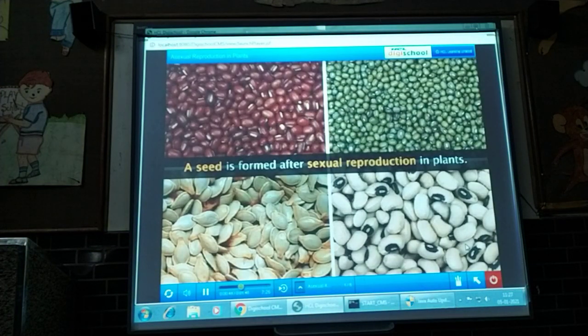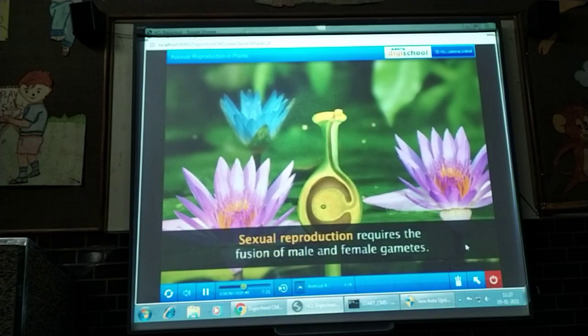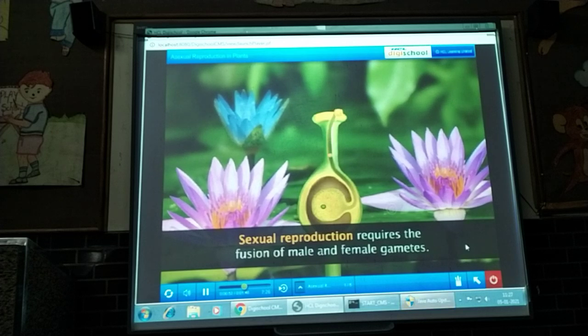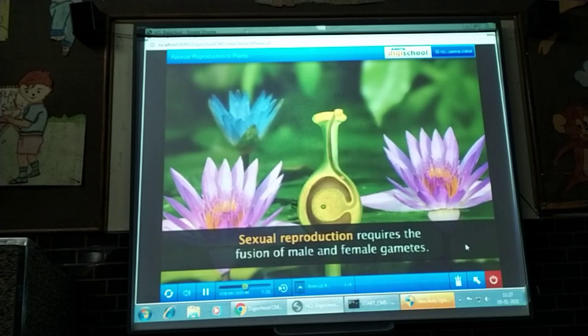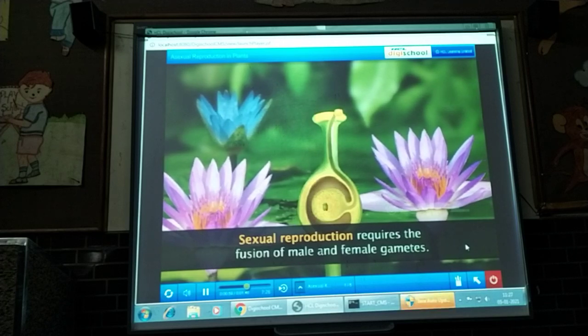A seed is formed after sexual reproduction in plants. Sexual reproduction requires the fusion of specialized male and female cells called the gametes. These are produced in the flower.